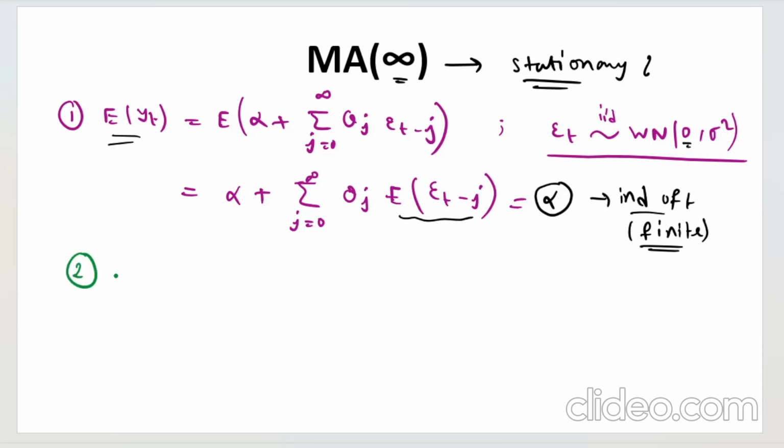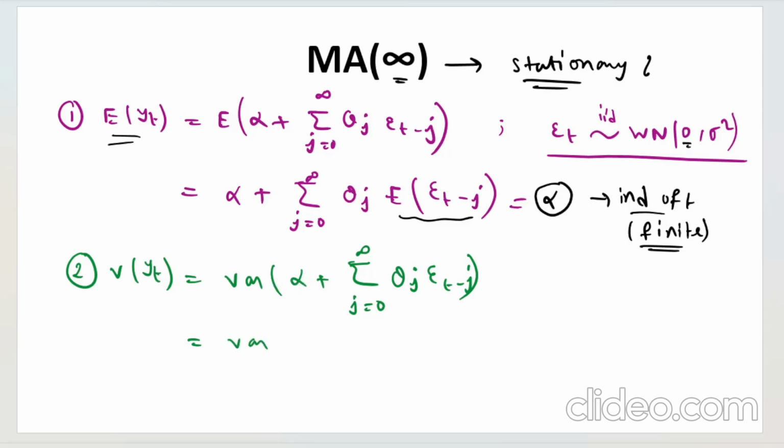Okay. Now the second is variance of yt. So it is simply variance of alpha plus summation j from 0 to infinity theta j epsilon t minus j. Variance of alpha is 0. This is just a scalar, so variance will be only on this summation j from 0 to infinity theta j epsilon t minus j.